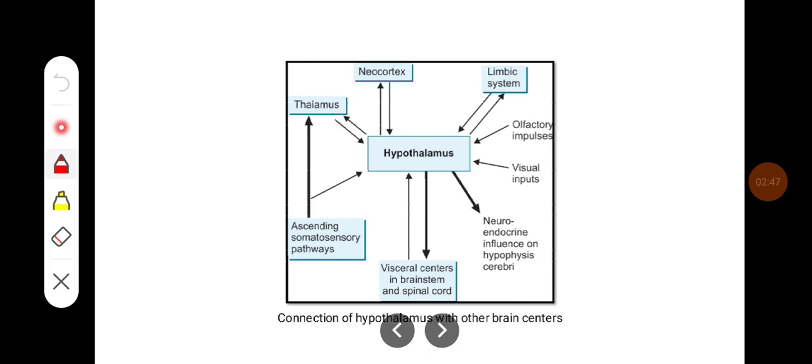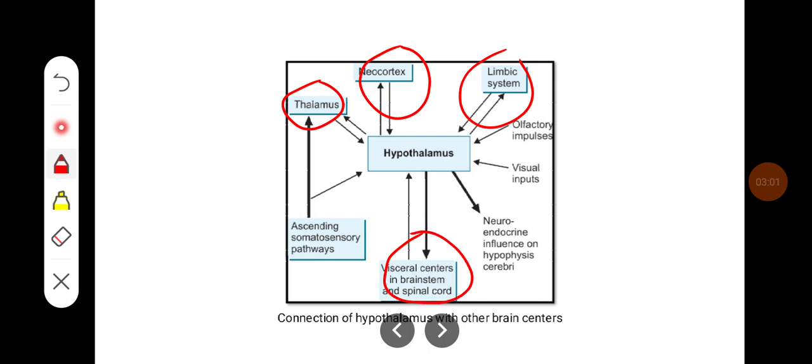So hypothalamus is going to receive and give information to the thalamus. It has to-and-fro connections with the neocortex, limbic system, the visceral centers of the brain stem and the spinal cord. And it has its output to the neuroendocrine glands, the anterior pituitary and the posterior pituitary.